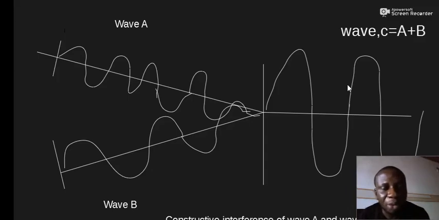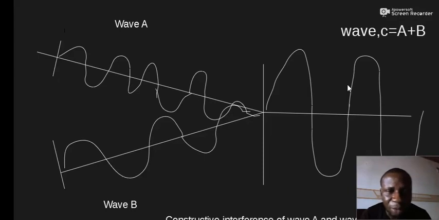So I recap: number one, for interference to happen constructively, the trough of one wave will correspond with the trough of the other wave. They will combine. Then, we can also say the phase difference between them is zero, or even multiples of pi. That means even multiples of one circle's angle, that's 2 pi. So if it's not an even multiple, any other one we have will not give us fully constructive interference.